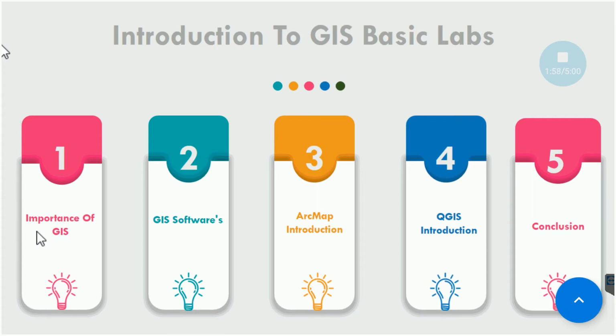Now moving on, we will talk about GIS software. There are very many softwares available online. The most famous of them are ArcMap and QGIS, right? ArcMap is commercial software by Esri. We will see an introduction of it, and then we have QGIS, that is an open source software, freely available, easily downloadable, right? So we will start our lab from the basics.